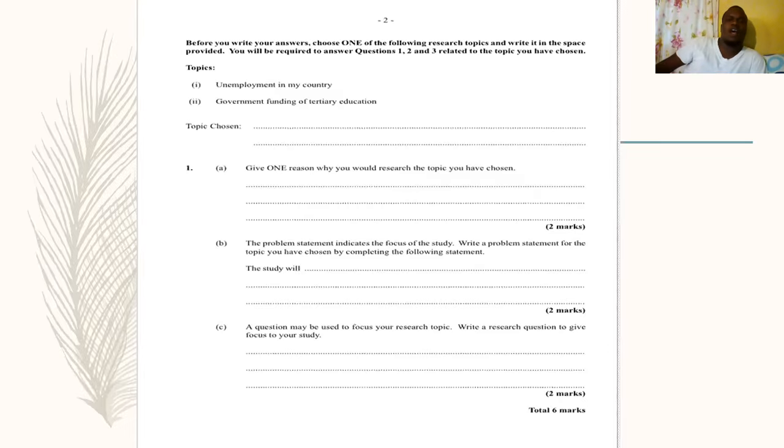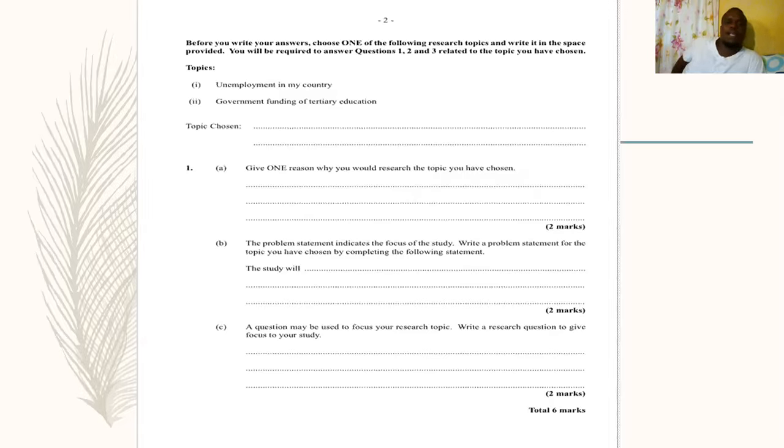All right, so we're doing unemployment in my country. So the first thing that you must do, you must write the topic that you have chosen, because the space is there for a reason. Do not leave it blank. Even at the end when you are finished, go through the paper, look over, and ensure that you have answered all the questions, right? Always have your topic in mind. It says unemployment in my country. Have that in mind so you know exactly what you're working with. So you write that, unemployment in my country.